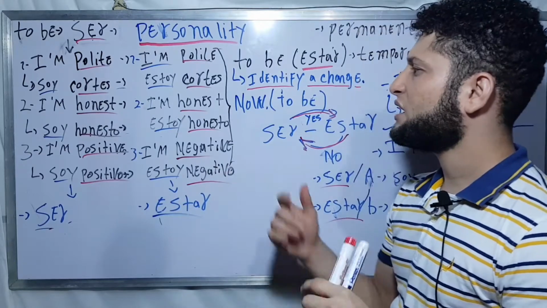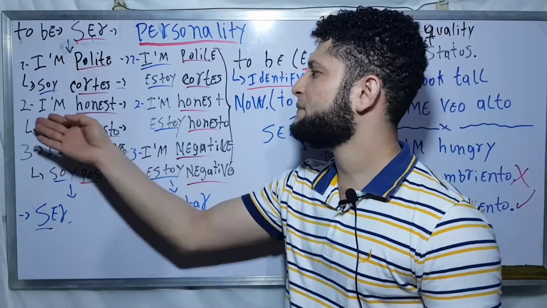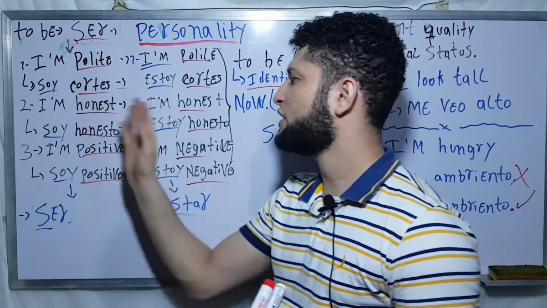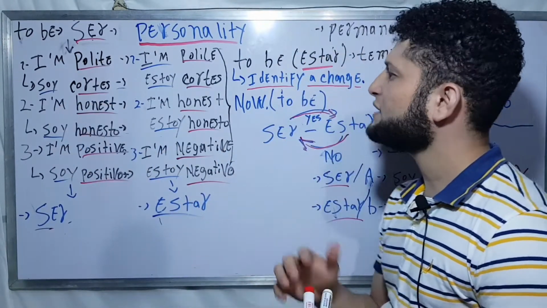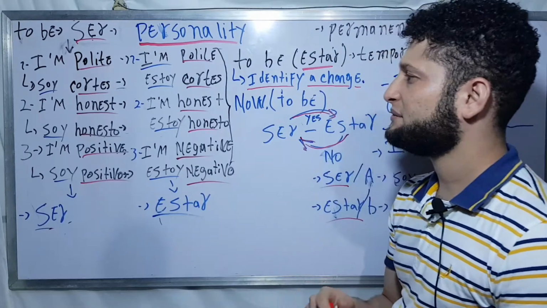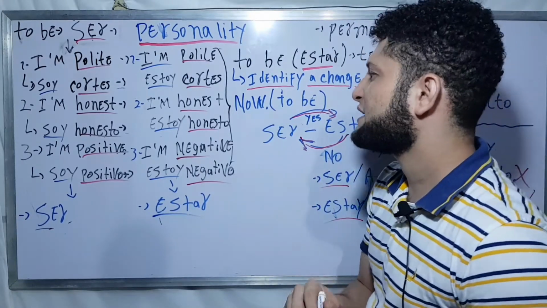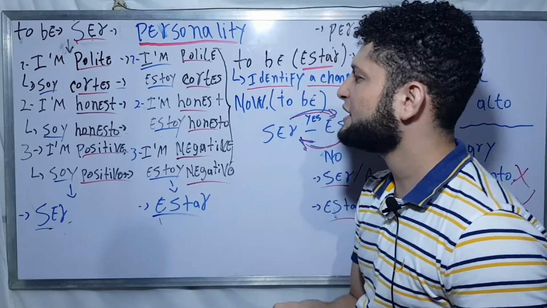Okay, now with honest. I'm honest, soy honesto, the same one, soy honesto. This is personality, and supposedly I can change my personality.